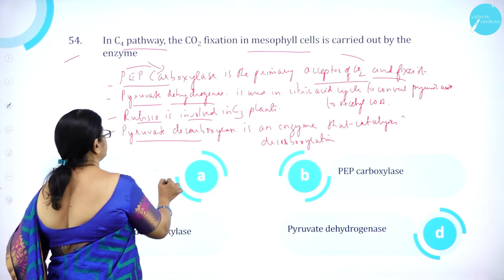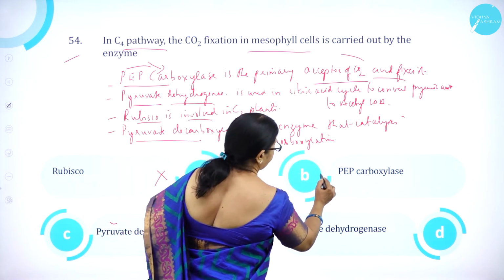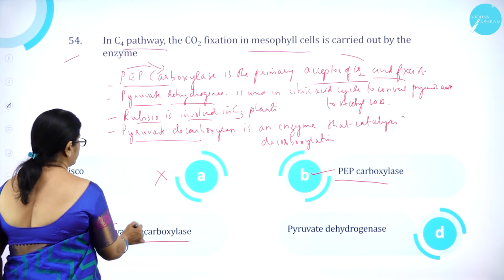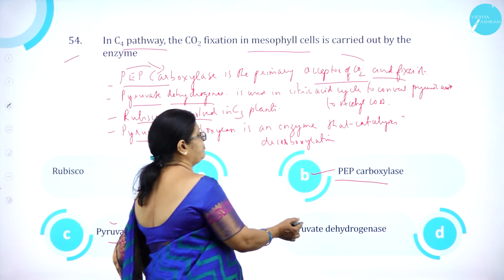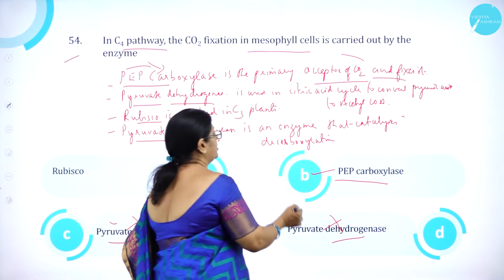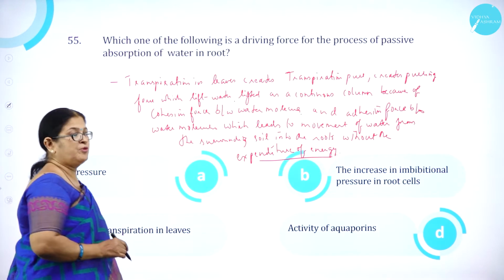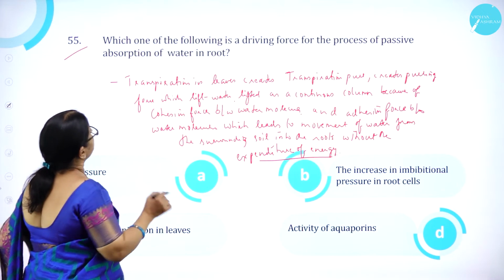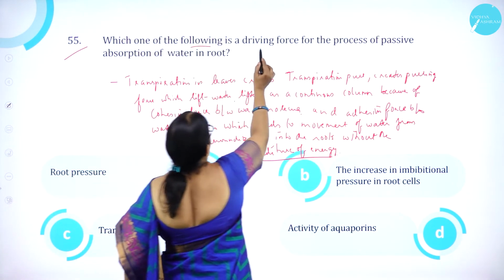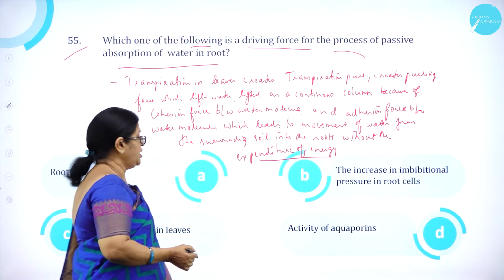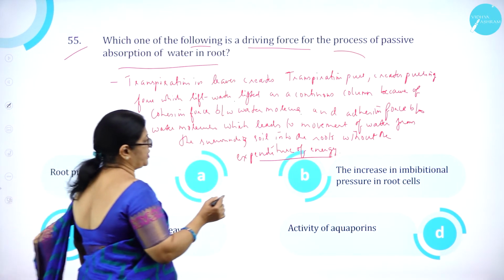So, option A, Rubisco, is wrong. Option B, PEP carboxylase, is correct. Option C, pyruvate decarboxylase, is wrong. And option D, pyruvate dehydrogenase, is wrong. So, option B is correct. Moving on to question number 55. Which one of the following is a driving force for the process of passive absorption of water in roots? Option A, root pressure.